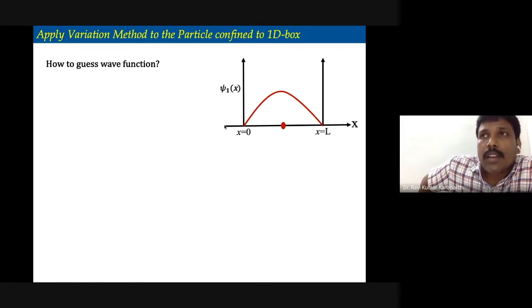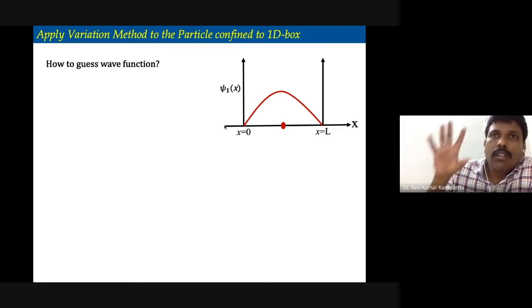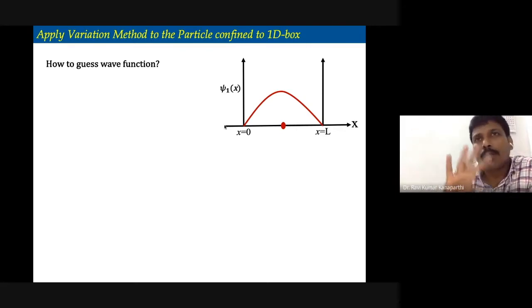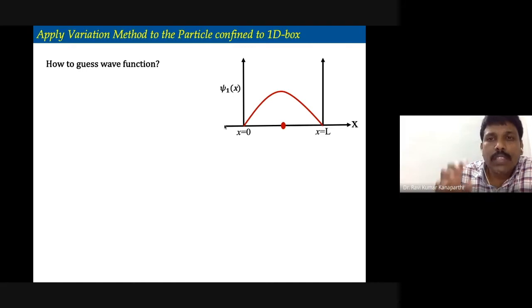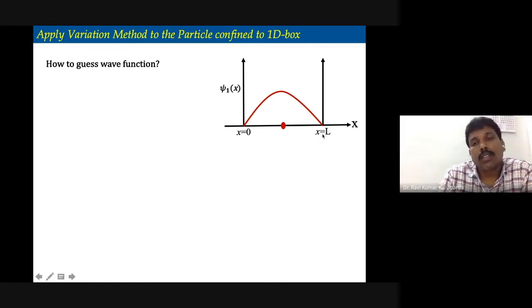Now, what I am saying is that we will not take that solution. We will take some other solution, but that solution will satisfy at least some features of the wave function. I can see here that at x equal to 0, the wave function is 0. At x equal to L, the wave function is 0. At the boundary, the wave function becomes 0.